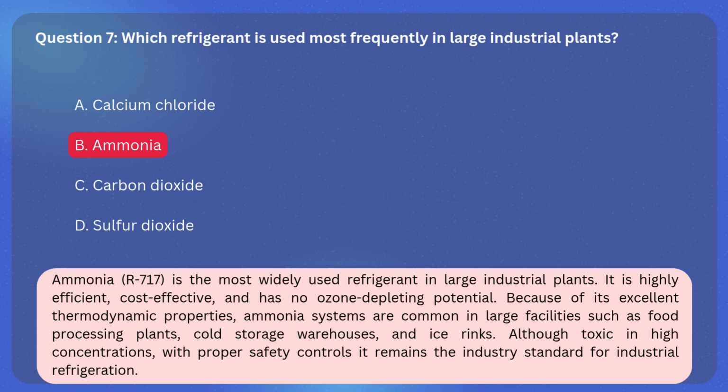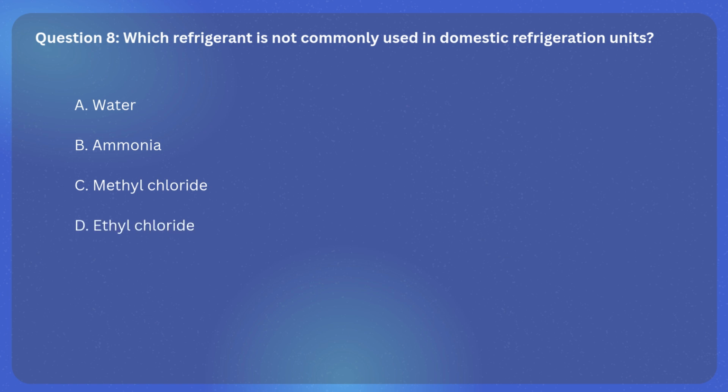Question 8. Which refrigerant is not commonly used in domestic refrigeration units? A. Water. B. Ammonia. C. Methyl chloride. D. Ethyl chloride.